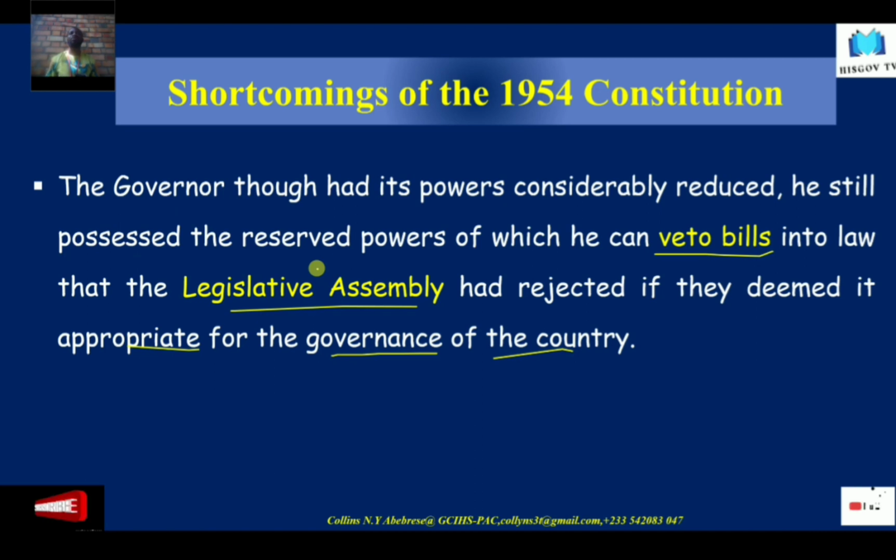So the governor, or the Queen represented by the governor, still had that power to veto bills.